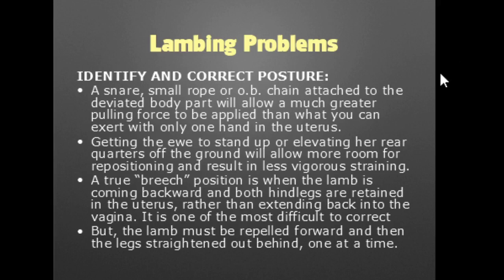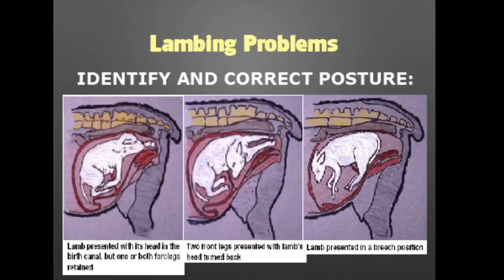Here's a picture of abnormal presentations. The lamb is presented with only one foreleg inside the vagina. That needs to be corrected because it has to be in a diving position. We now move to the middle picture, where we can see that two forelegs are inside the vaginal canal. However, the head is turned backwards. This one also needs to be corrected. And then the last picture is a true breech, and as we mentioned before, it's one of the most difficult positions to be in.